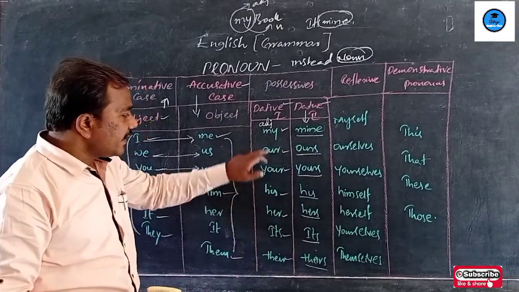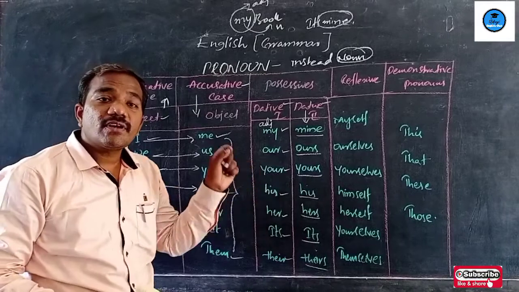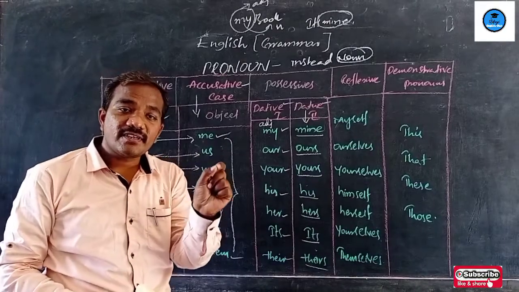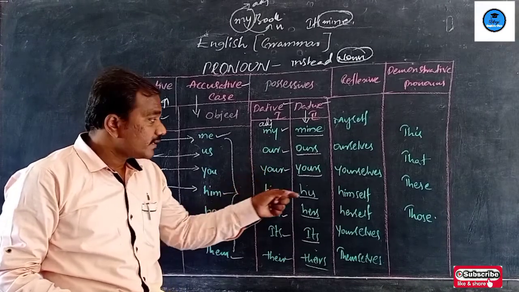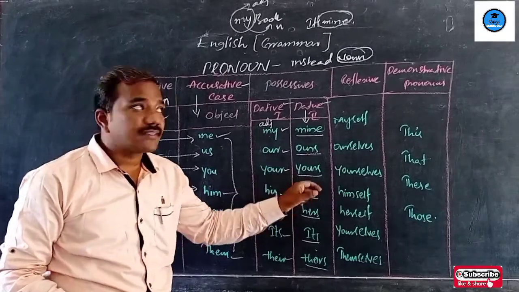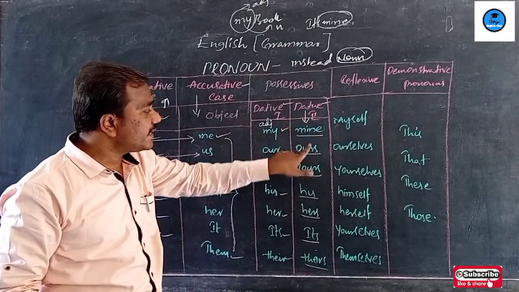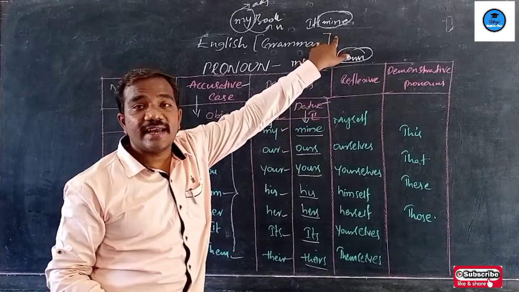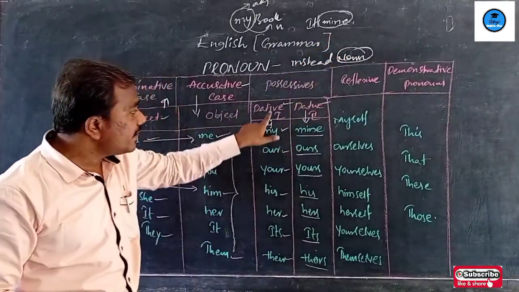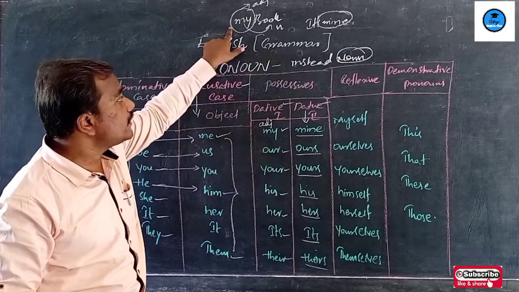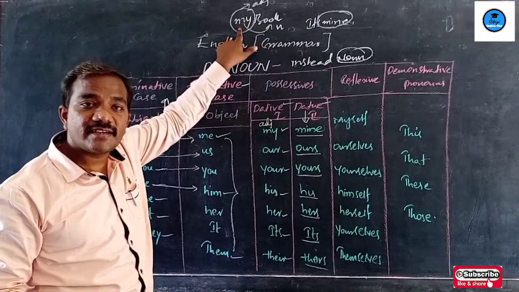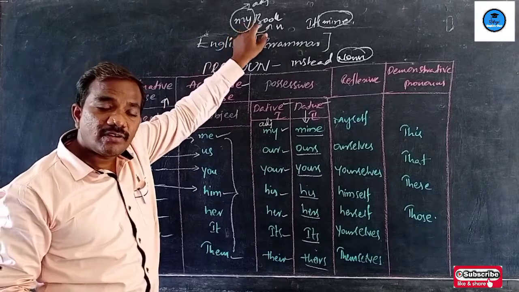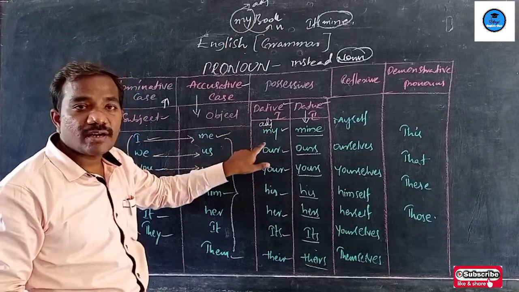Isn't it? It's your pen. Your pen. Pen is a noun here. In front of pen, I used your. But whose pen is this? It's yours. After dative 2, the sentence will end here. But dative 1 adjectives can be used along with the noun form. That means a noun can be preceded by dative 1.